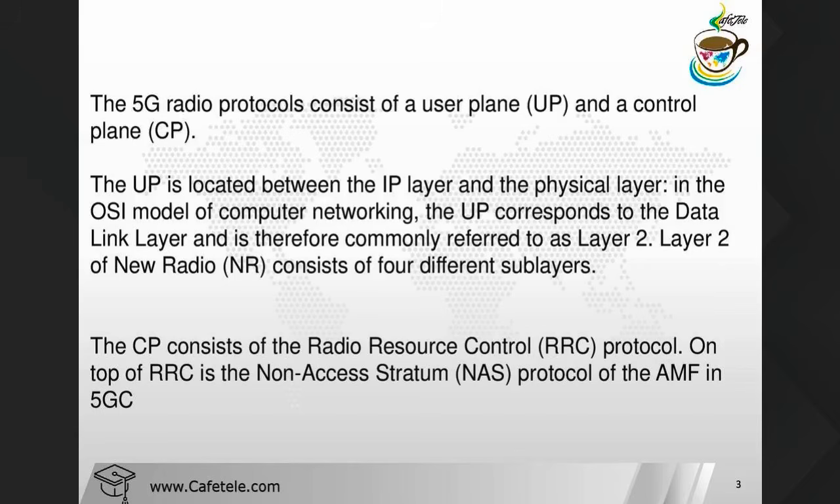So now move on. The 5G radio protocol consists of the user plane and the control plane. The user plane is located between the IP layer and the physical layer, and the control plane consists of the radio resource control protocol, RRC, and the non-access stratum protocol, that is from the AMF to the 5G core network.